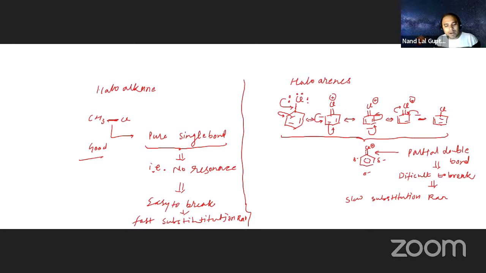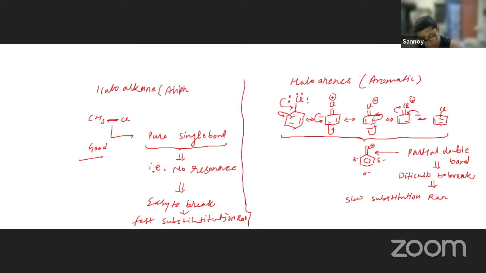So which will give the faster reaction? That is the aliphatic hydrocarbon. Haloalkanes are aliphatic and haloarenes are aromatic. Single bonded compounds are called aliphatic.